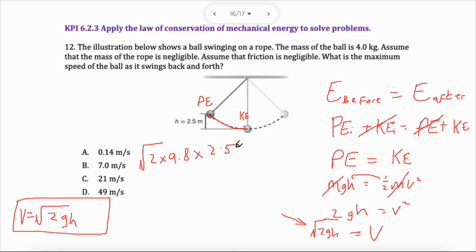Sticking this into my calculator, I will get 7. Directly, I will get 7. So this is the concept that you're supposed to know. This is the shortcut just to get the final answer. It won't be on your exam formula sheet, so you might want to write that down or memorize it just before going into the exam.